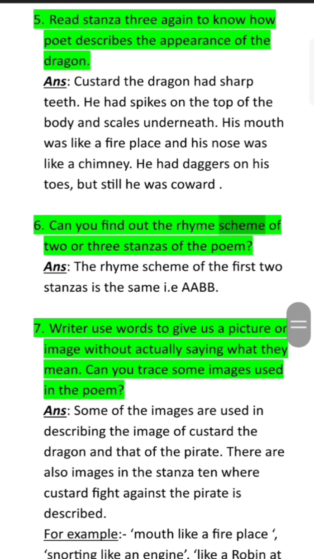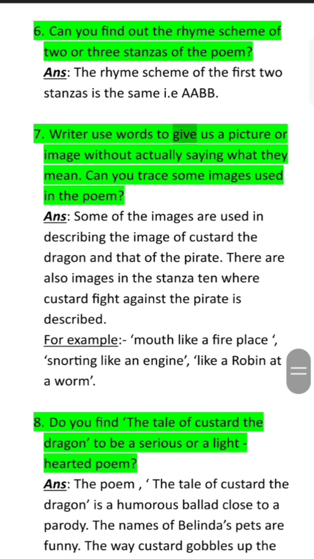Can you find out the rhyme scheme of two or three stanzas of the poem? Ans. The rhyme scheme of the first two stanzas is the same, AABBCC. Writers use words to give us a picture or image without actually saying what they mean. Can you trace some images used in the poem? Ans. Some of the images are used in describing Custard the dragon and the pirate. There are also images in stanza 10 where Custard's fight against the pirate is described. For example, mouth like a fireplace, snorting like an engine, like a robin at a worm.